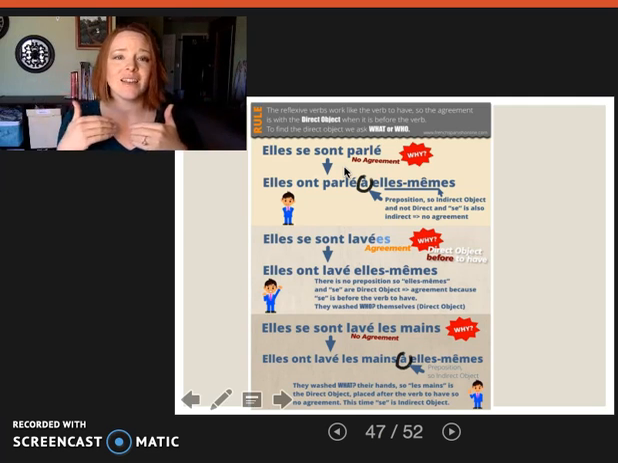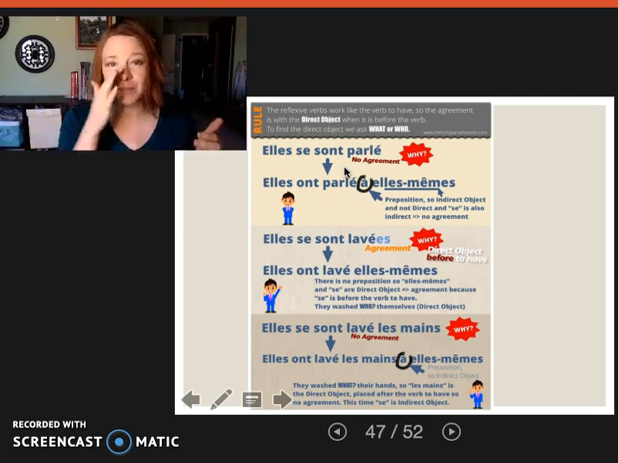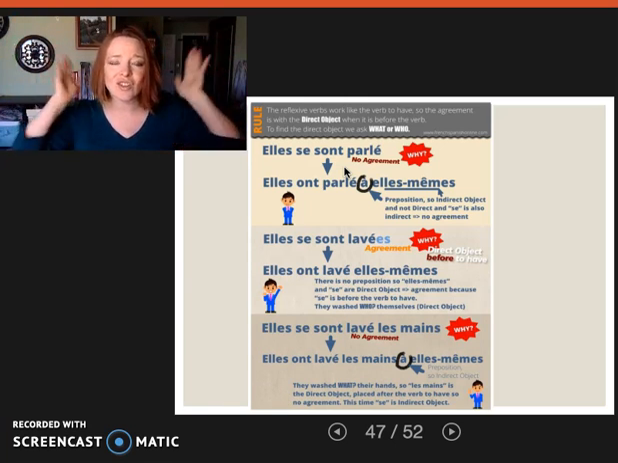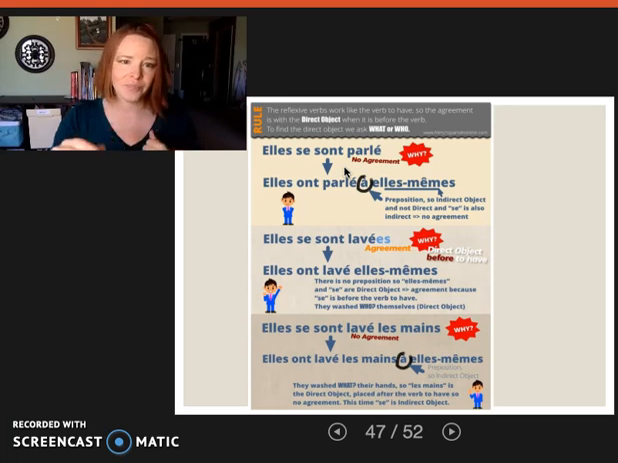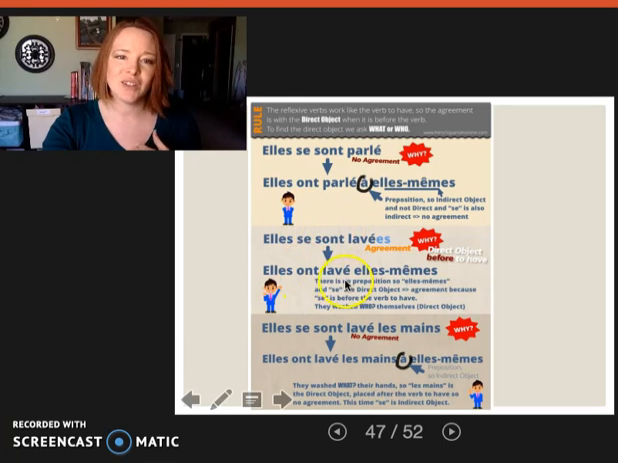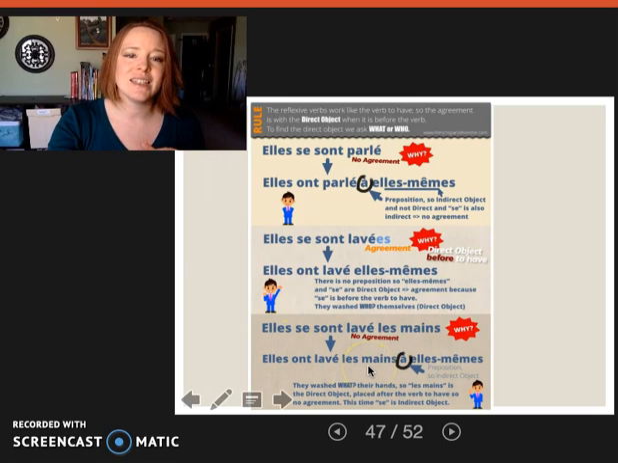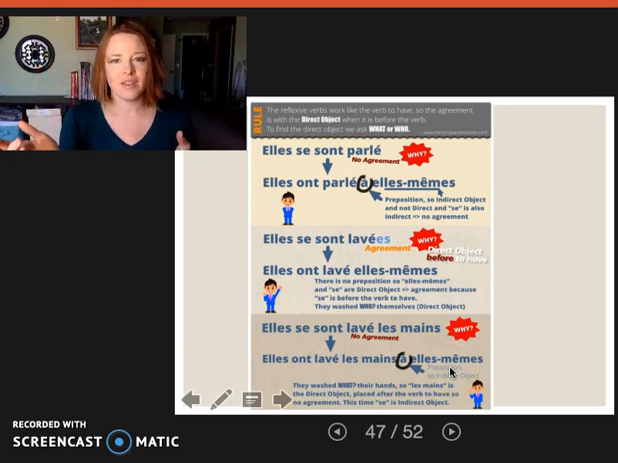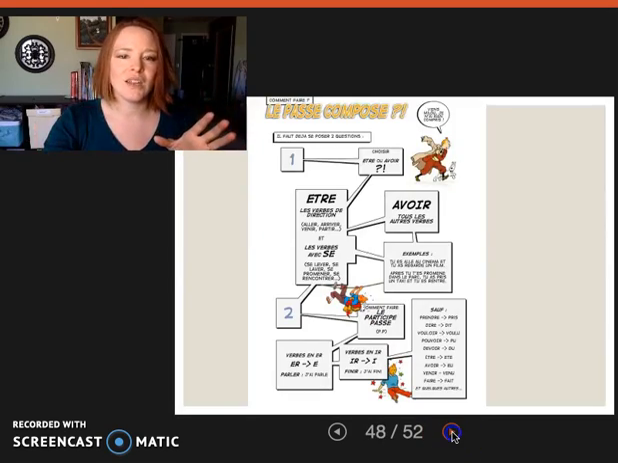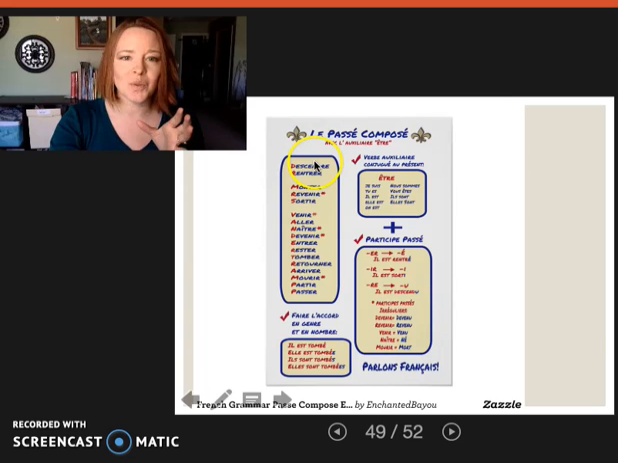Elles se sont parlé. There is no agreement because parler is talking to someone. So it's indirect. It's not directly attached. There's an à blocking it. Elles se sont lavées. They washed what? They washed themselves. So there is agreement. But elles se sont lavées les mains. They washed the hands. They washed their hands is no agreement because they washed the hands of themselves. Ça va?